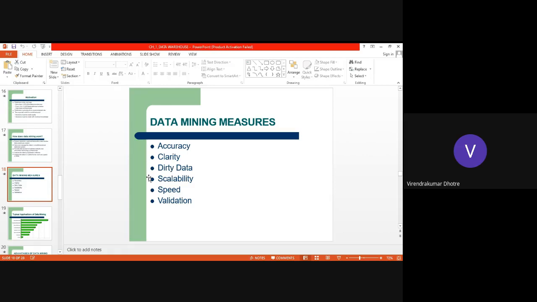Scalability. Huge information is available? Yes. Out of huge information, you want to extract and get some small. Yes, it should be. It is growing day by day. Yeah, it should be scalable. So data mining is scalable.